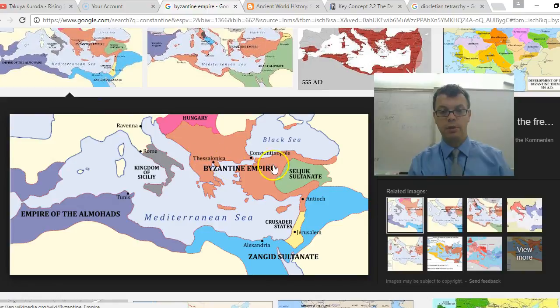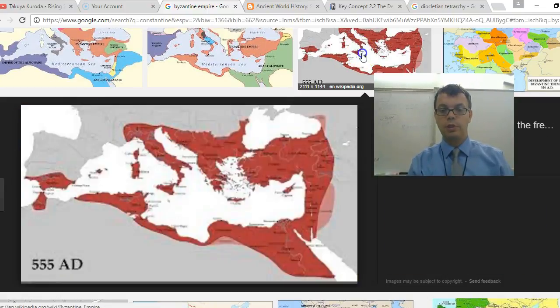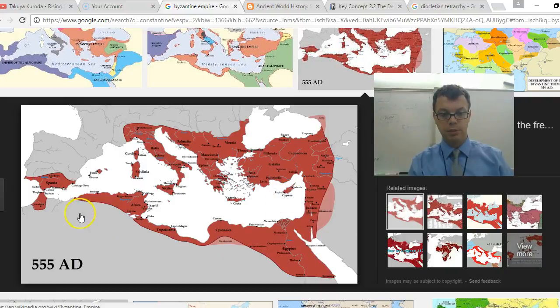The Byzantine Empire, basically at its peak. It looks like it might try to retake the old western half of the Roman Empire at one point. Doesn't quite work. It mainly is centered right here in that old eastern part of the Roman Empire. And this will continue all the way until 1453. So until 1453, there is a Byzantine Empire. And they would have considered themselves pretty much Romans. So for them, it's like, Rome didn't fall for us. We're in the east. That western half over there was the one that fell.